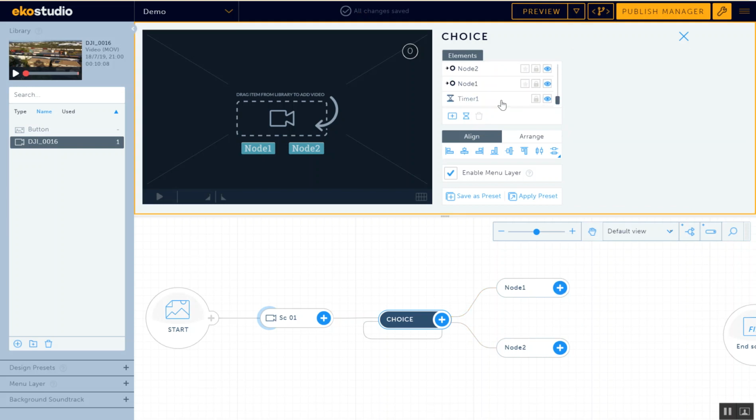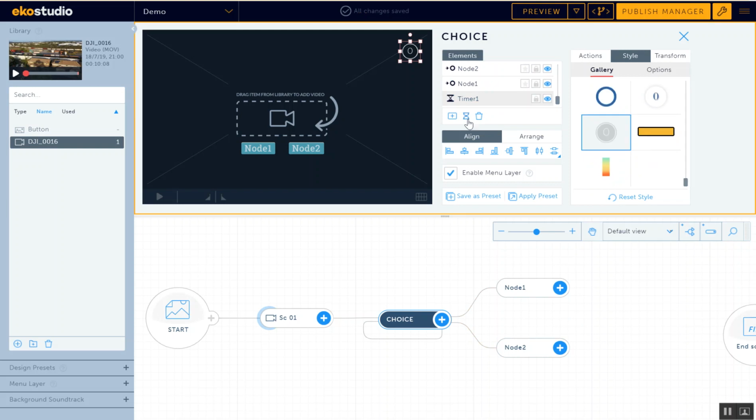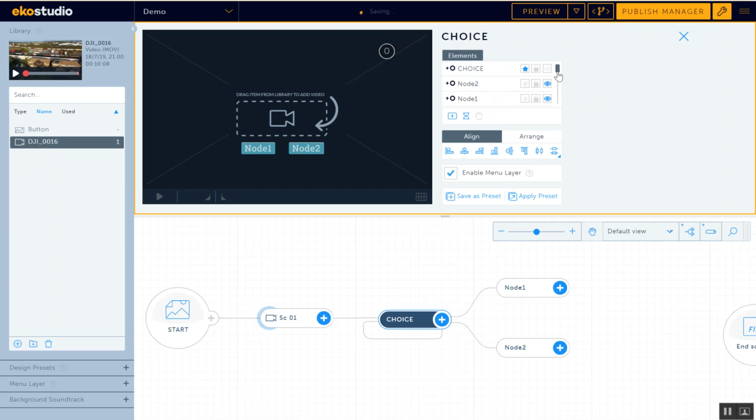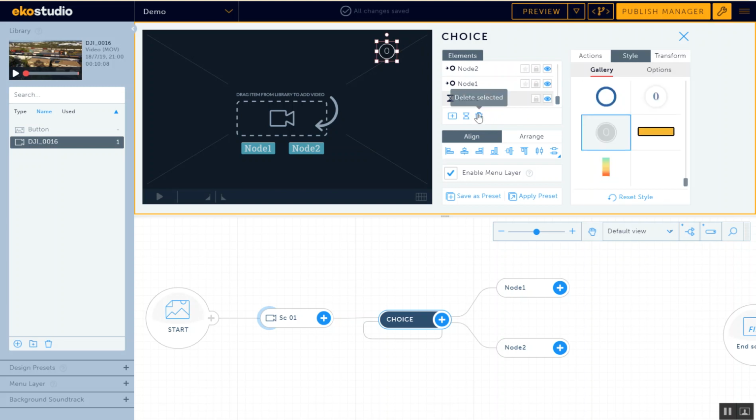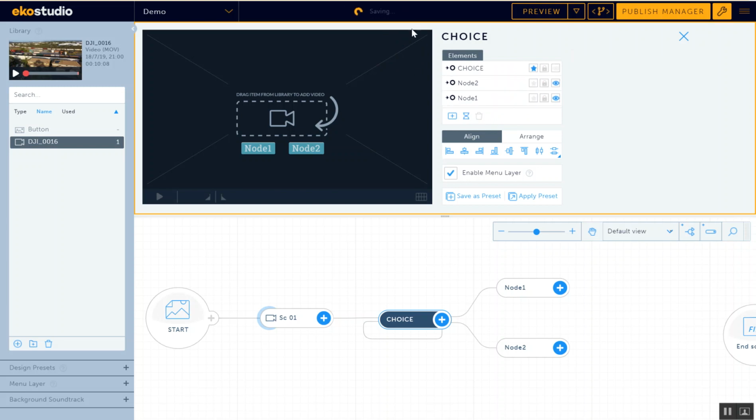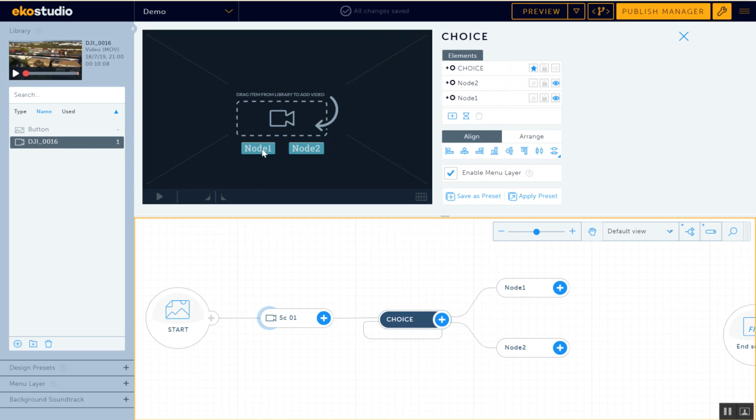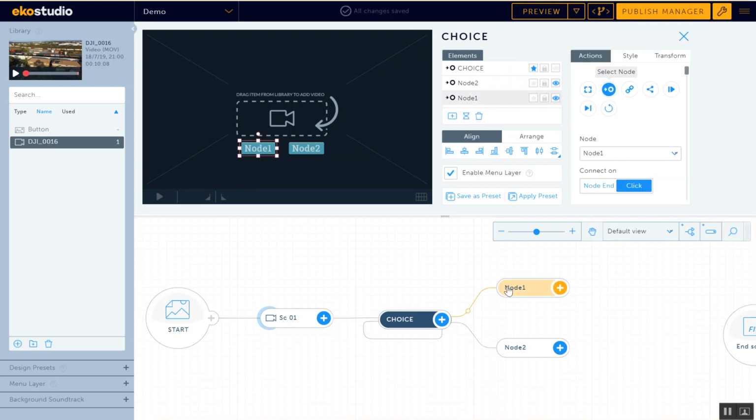I have a timer. I don't want the timer. Delete the timer. It gives a timer by default. Oh, once again I did it. I clicked the timer add button instead of the delete button. So there's a delete dustbin icon there, and you could see the timer was up there. Now, if I want node 1, let me select node 1. Let me just go back to node 1.